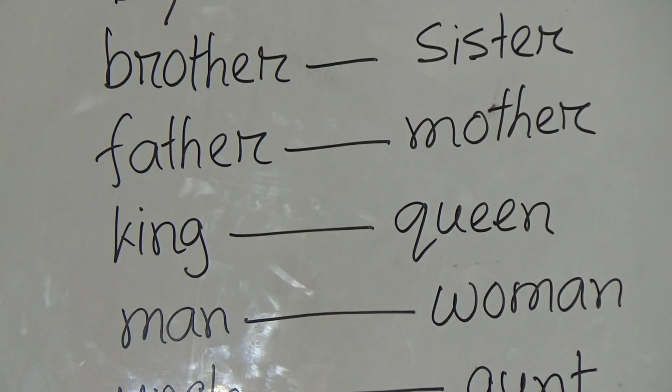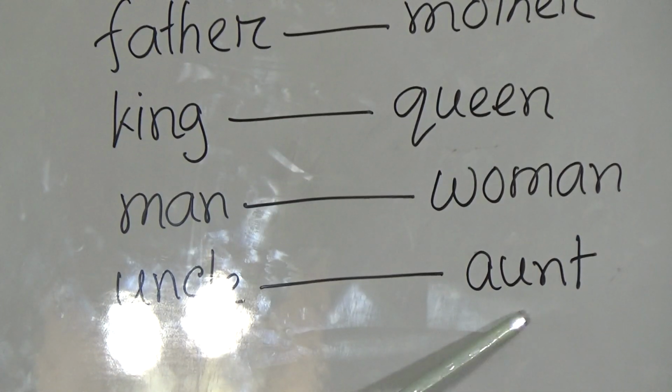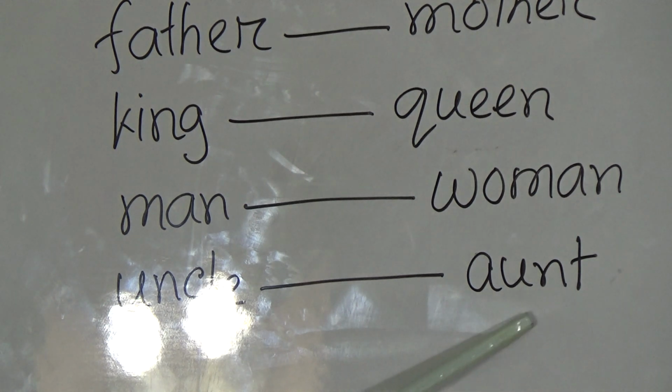Man, M-A-N, man, and woman, W-O-M-A-N, woman. Uncle, U-N-C-L-E, uncle, and aunt, A-U-N-T, aunt. So these are masculine and these are feminine. Now go to the next.